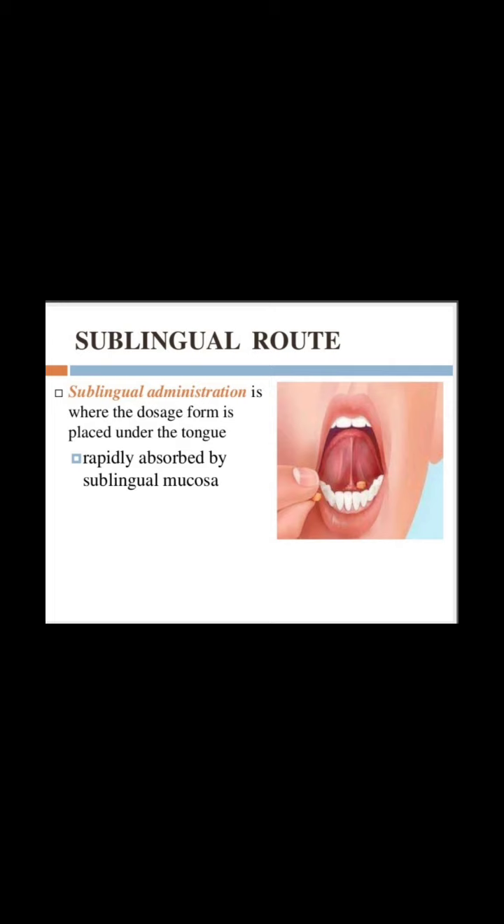So, students, second route is sublingual route. It is the sublingual administration or sublingual route is the route where the dosage form is placed under the tongue. This route is used for administration of nitroglycerin tablets in the disease that is angina pectoris. So, methyl testosterone in the form of sublingual tablets is given as a male hormone. Isoprenaline is given in the treatment of bronchial asthma, which is also given through the sublingual route.